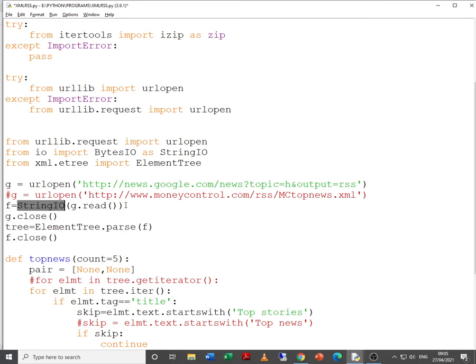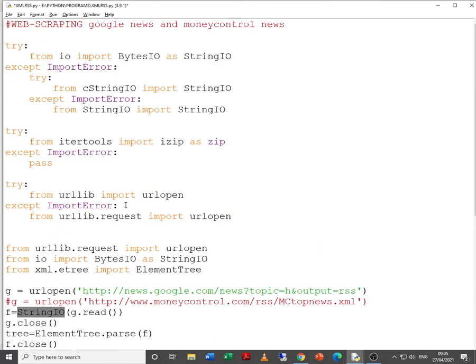So StringIO is converting the byte stream into a string. So here if you are getting an error, then you can use another module or library, that is cStringIO. Of course from StringIO import StringIO, that is fine. Another exception that we are going to handle: from itertools import izip as zip, we have already studied, except ImportError pass, we are not going to do anything.